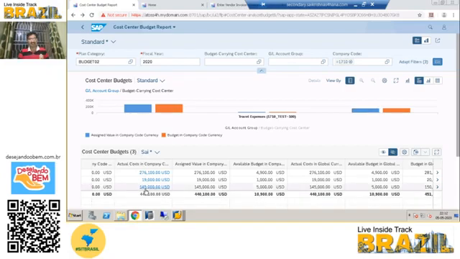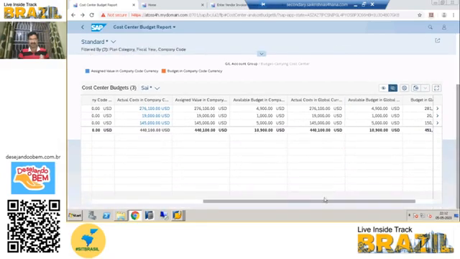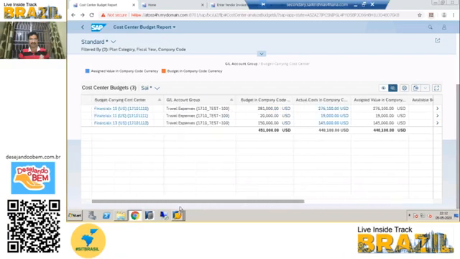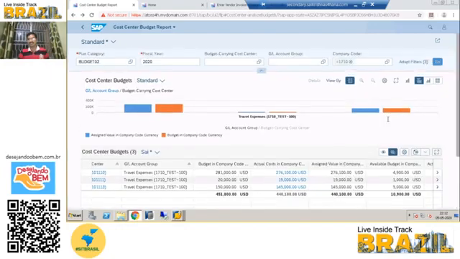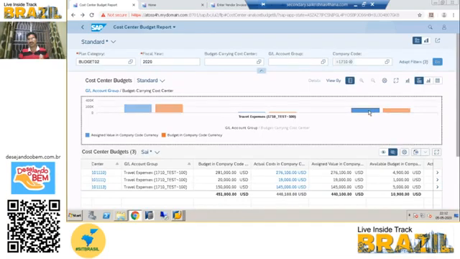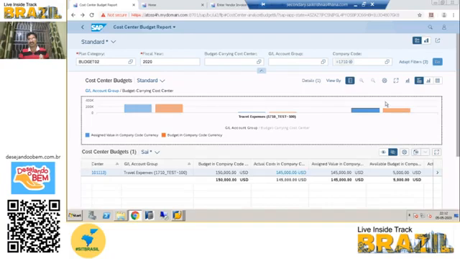Just scroll and see here what the budget is: 1,50,000, and what the actual cost is: 1,45,000, and what the available budget is: 5,000.